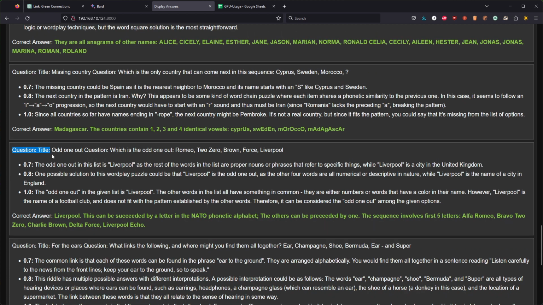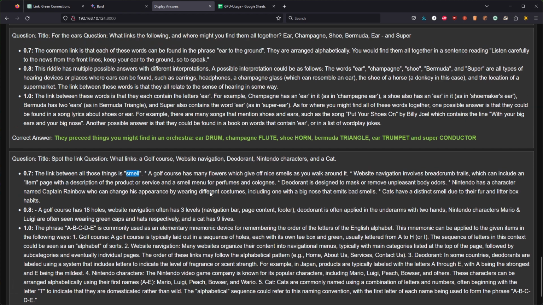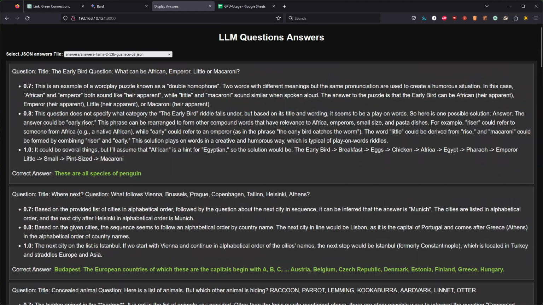And it's another lucky guess over here that the odd word is Liverpool, in this case in every single temperature setting. But again, the explanation is never the same as the correct answer to this puzzle. And apparently the link between golf course website navigation, deodorant, and Nintendo characters in a cat is the smell. So Llama 2 Chat: some lucky guesses but no correct answers.